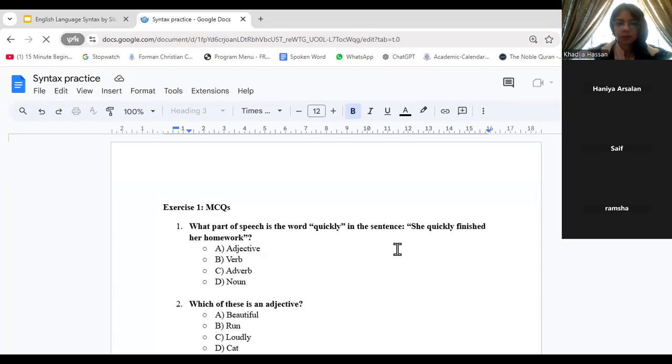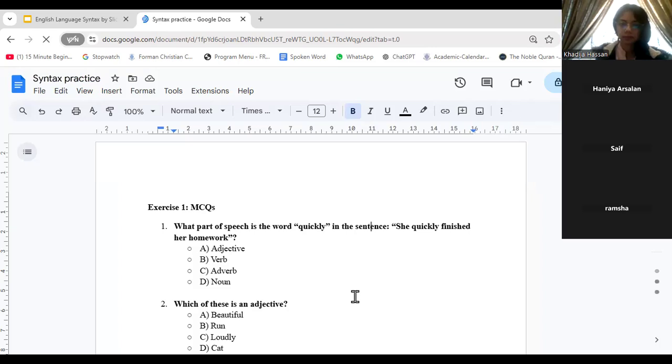All right, what part of speech is the word quickly in the sentence? And I want everybody in the meeting to type in the chat. She quickly finished her homework. So is it an adjective? Is it a verb? Is it an adverb? Is it a noun? What is it?